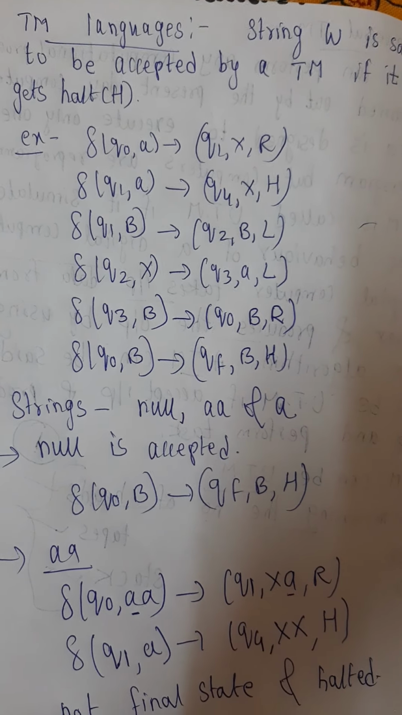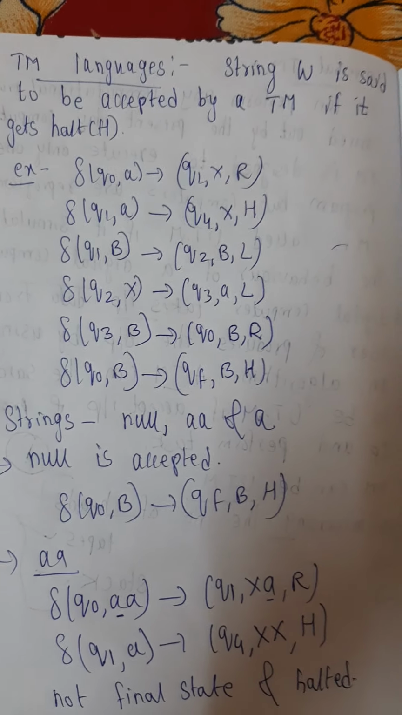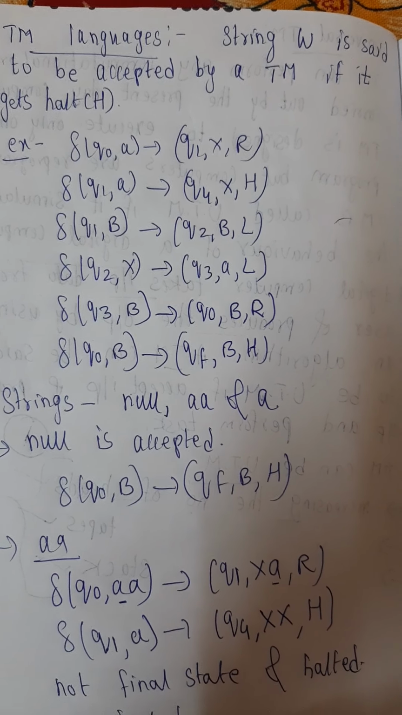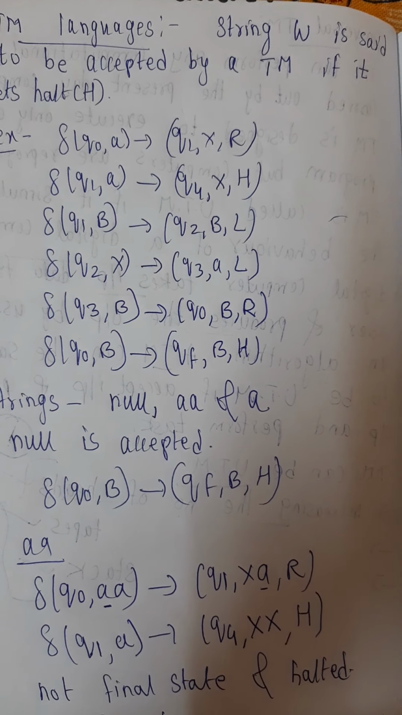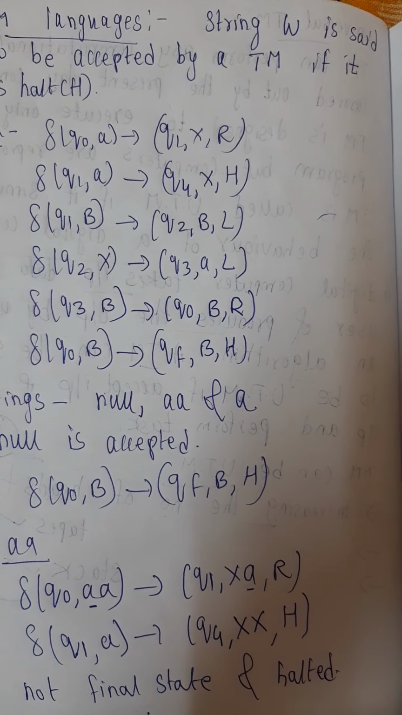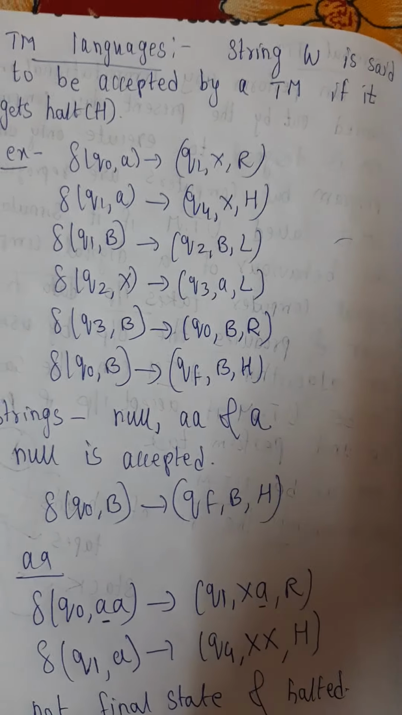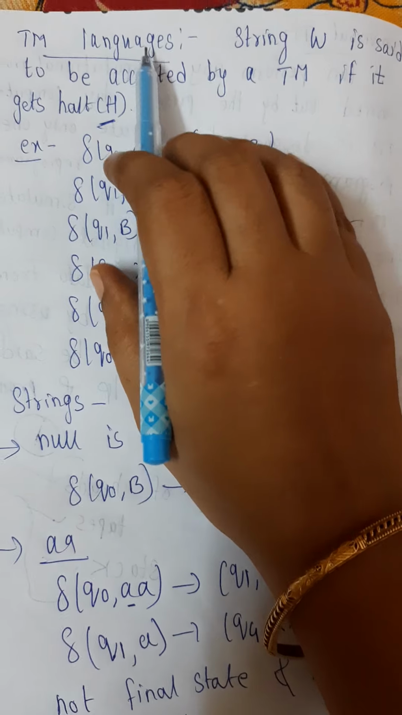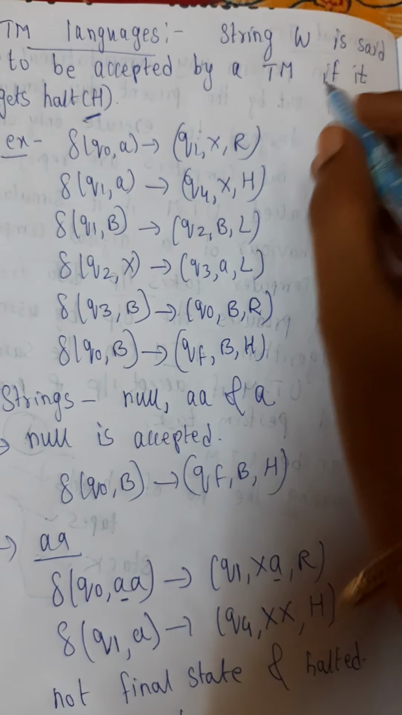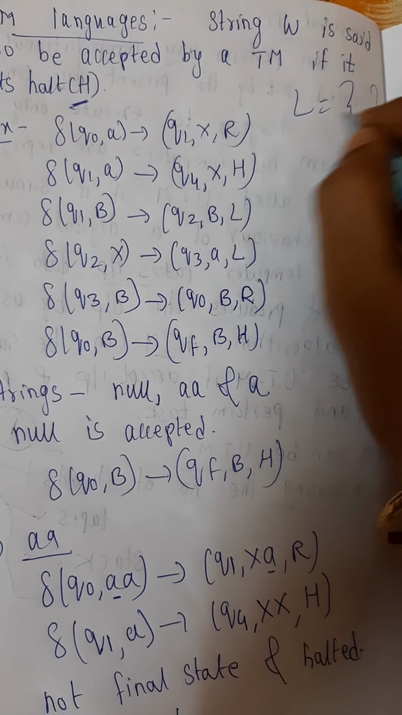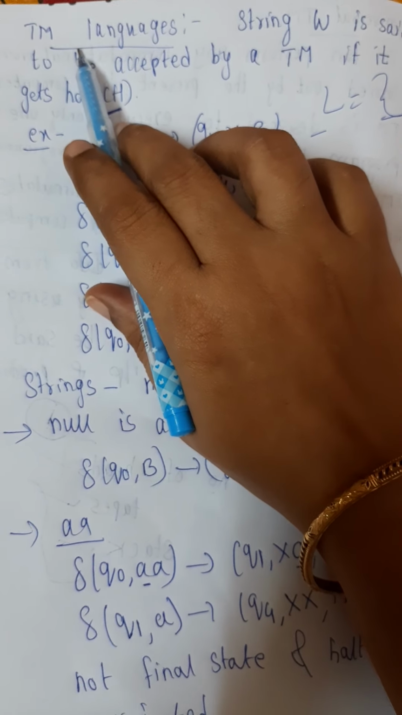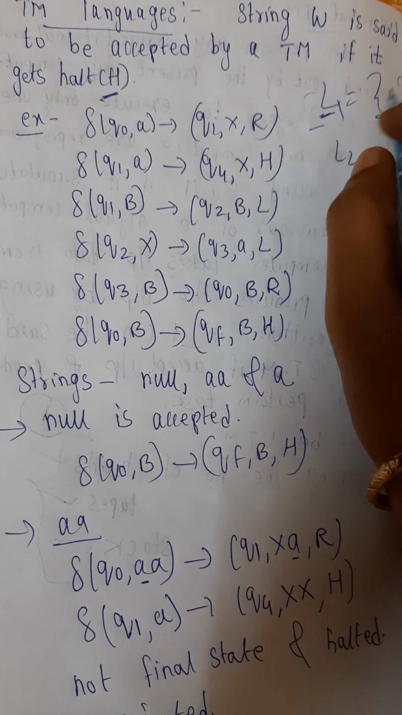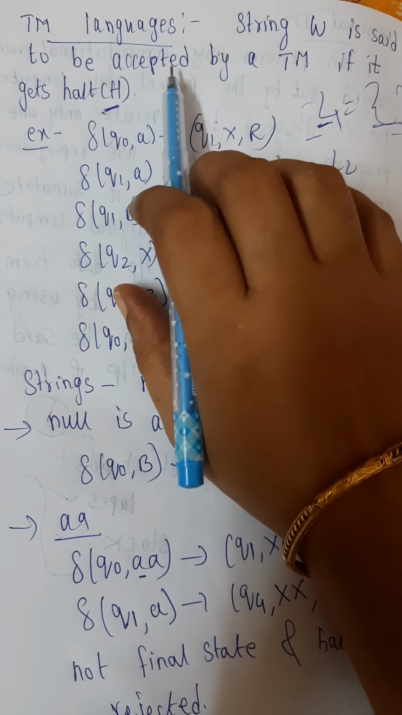Turing machine languages. A string W is said to be accepted by a Turing machine if it halts. All the strings which are accepted by the Turing machine, that set of strings, we call a Turing machine language. When it is halting, then we say that it is accepted. The set of all strings accepted by the Turing machine you are designing is what we call a language, like L1, L2.